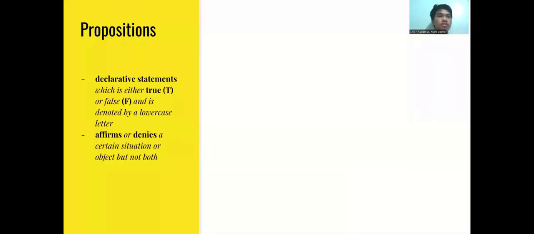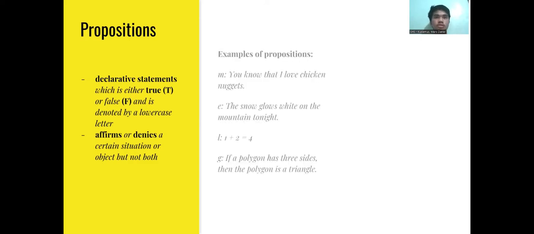Propositions are declarative statements which are either true or false and are denoted by a lowercase letter. They affirm or deny a certain situation or object, but not both. Propositions are placed in sentences in terms of different symbols. For example, you know that I love chicken nuggets. This is an example of a propositional sentence.